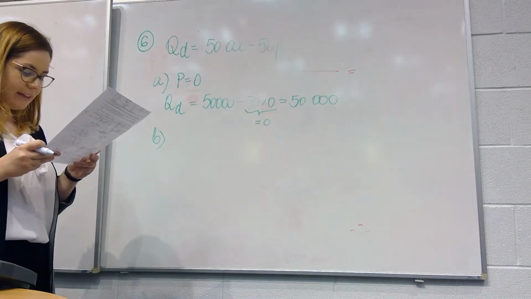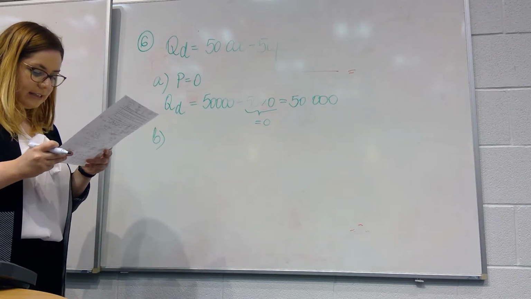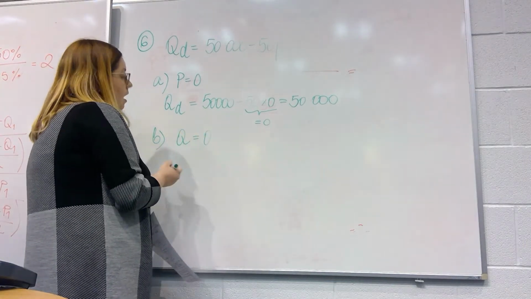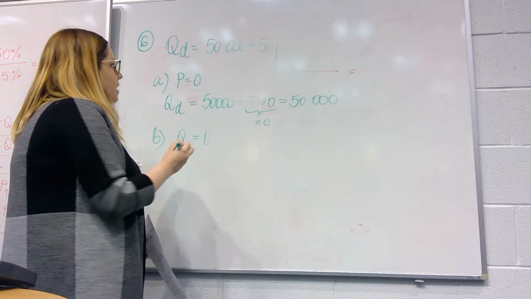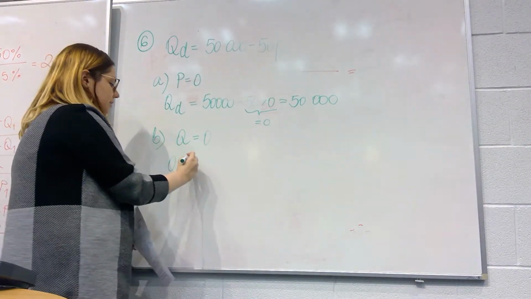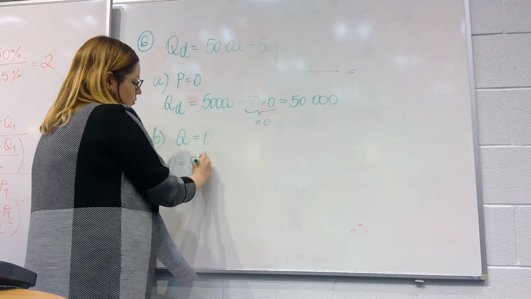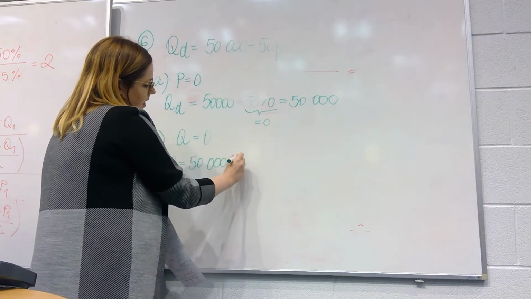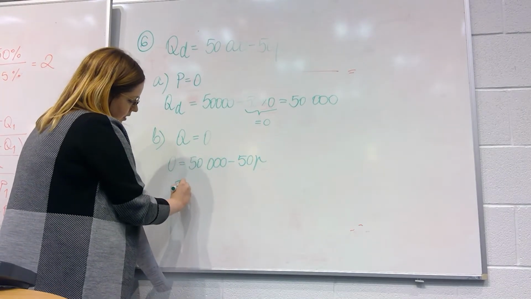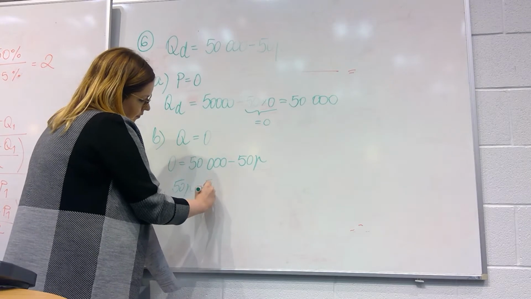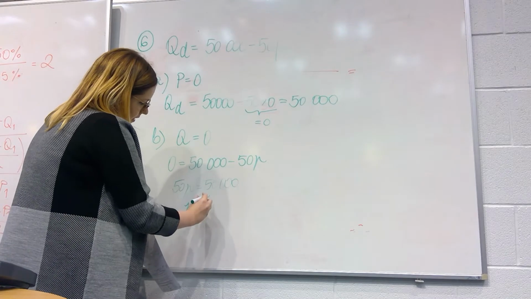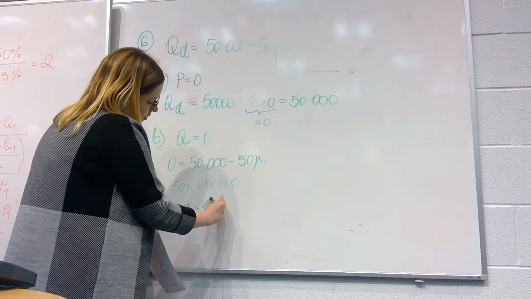B, at what price do season tickets cease to be bought? In this case, our quantity is 0, and we should determine our price. So we again use our first equation. We have 0 equals 50,000 minus 50p, and so 50p is equal to 50,000, and our p is equal to 1,000.